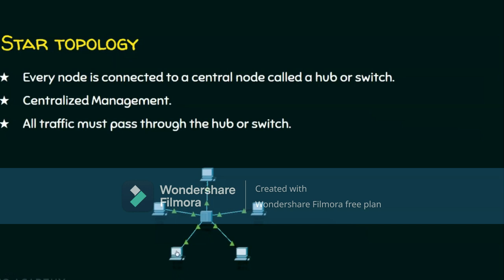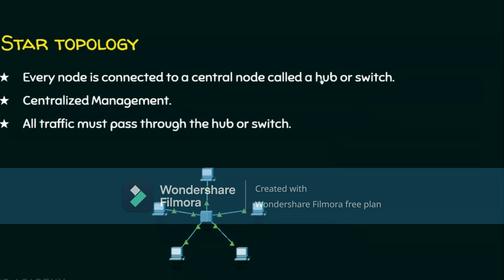If you observe keenly, in the previous cases, there were chances for other nodes to receive a copy of the data. But here, if this node wants to send some data to this node, this is going to be the path of this communication, and there is no way for others to hear this communication or see this communication.